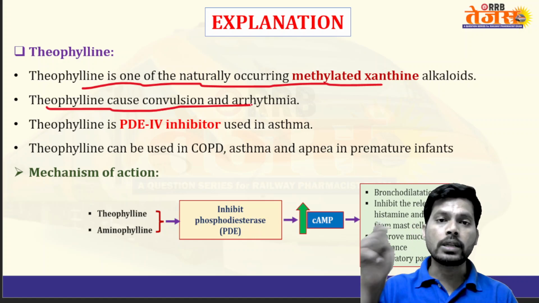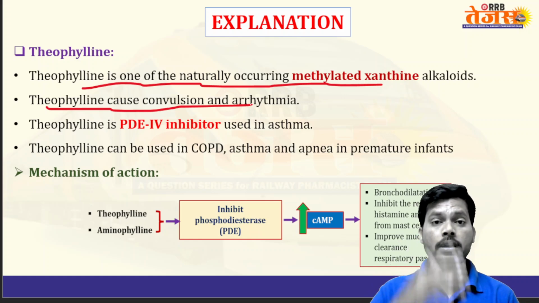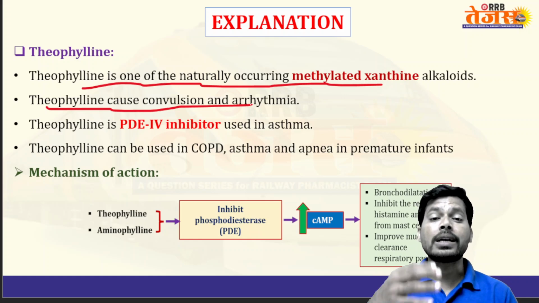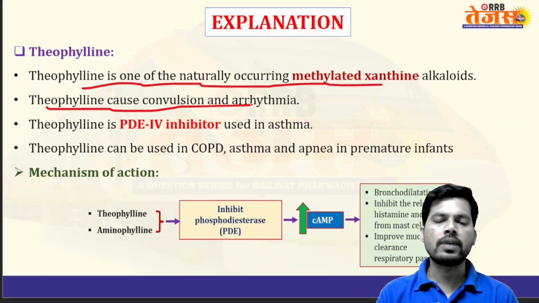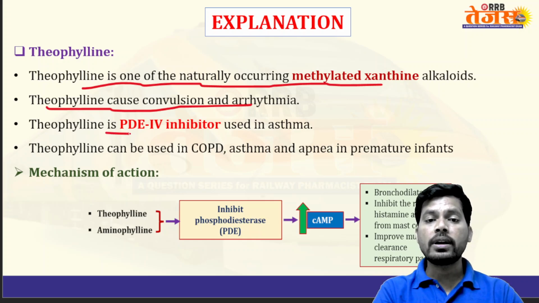Theophylline on the lungs causes bronchial muscle relaxation. On the CNS, excitation. On the CVS, heart contraction. Inhibition of phosphodiesterase enzyme by theophylline increases cyclic AMP, which causes CNS excitation, contraction of cardiac muscle, and relaxation of smooth muscle like bronchial smooth muscle. Theophylline is an inhibitor of phosphodiesterase enzyme 4 in the lungs and helps in the treatment of asthma.